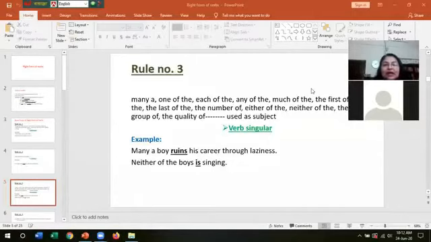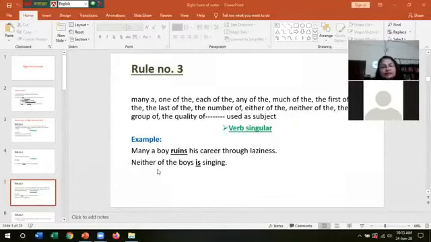Okay, so many a, one of the, each of the. If all these things are used as subject, then the verb will be singular. Example, many a boy ruins his career through laziness. Here you see the verb has become ruins because we have to consider many a boy singular. This rule is important because it is set in the question, and by saying many, many of you think that it is plural. So you make mistake. But remember, as there is many a, the verb will be singular.